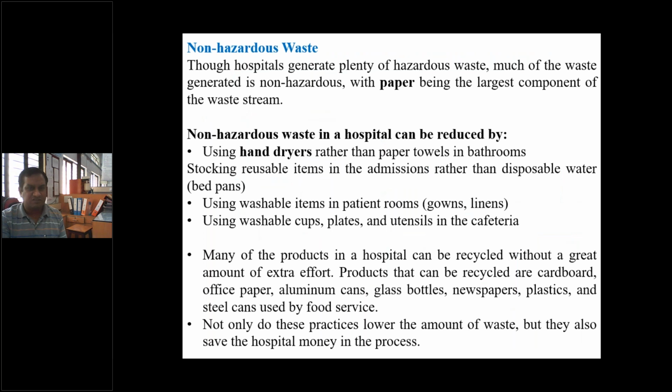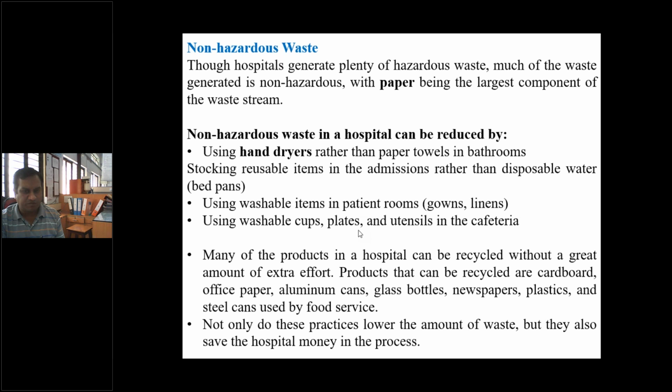Now, if the non-hazardous waste is there, these are some examples where we can reduce the category of biomedical waste. I have already mentioned that if you use hand dryers instead of papers, then the quantity of paper can be reduced as a biomedical waste. Using washable items in patient rooms like gowns and linens, the generation of waste is reduced.